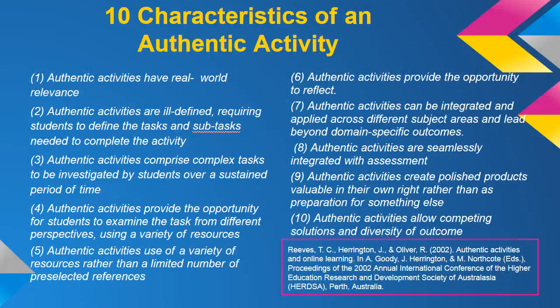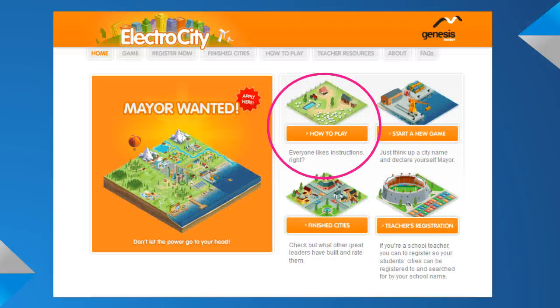The EDUC1751 simulation provides an authentic learning experience for students. It can be deemed authentic as it incorporates the 10 characteristics of an authentic activity as identified by Reeves. This artifact can be embedded into units of work on energy and the environment for Stage 2 and 3 students.